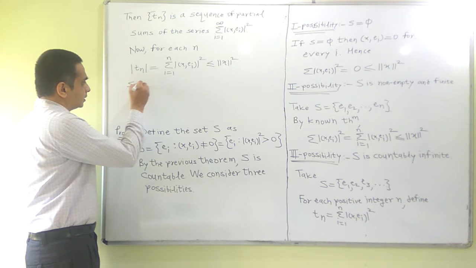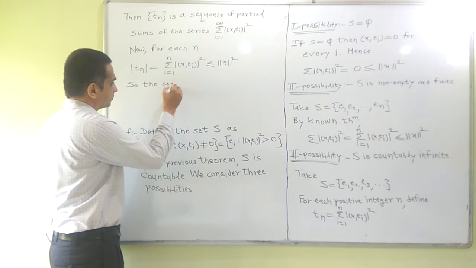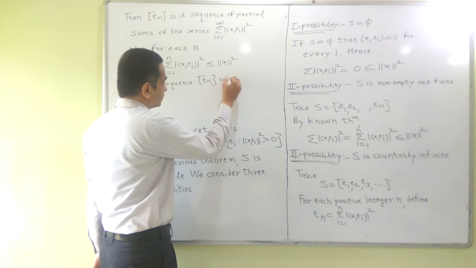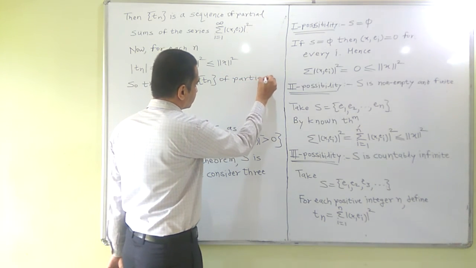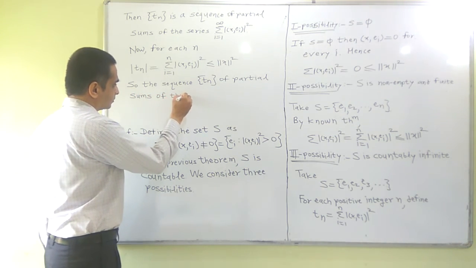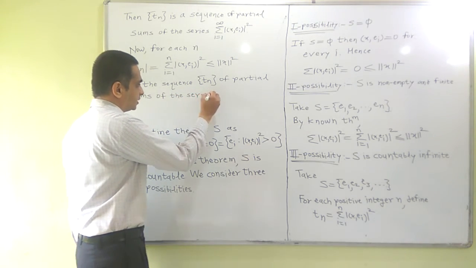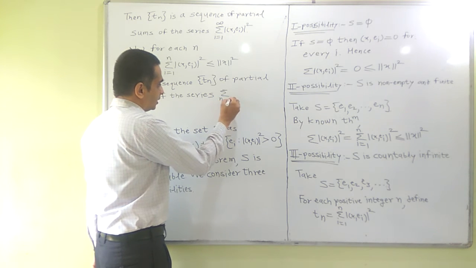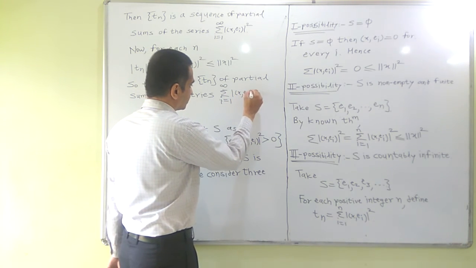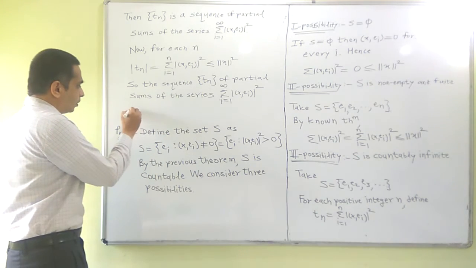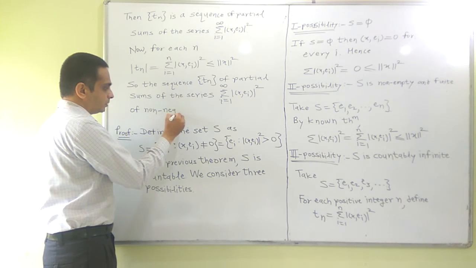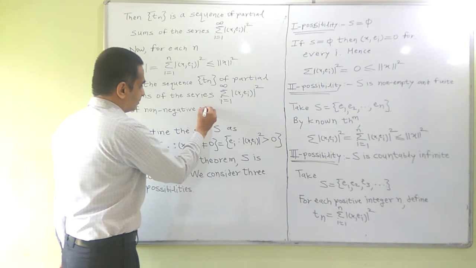So the sequence Tn of partial sums of the series of non-negative real numbers is bounded by norm x squared.